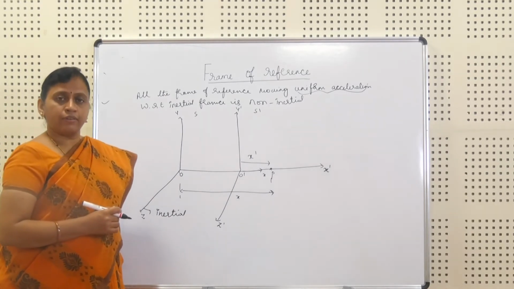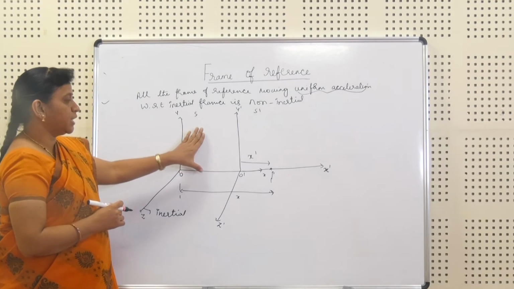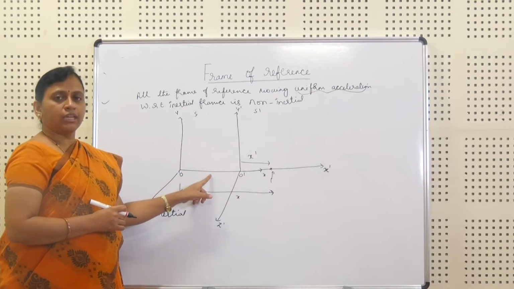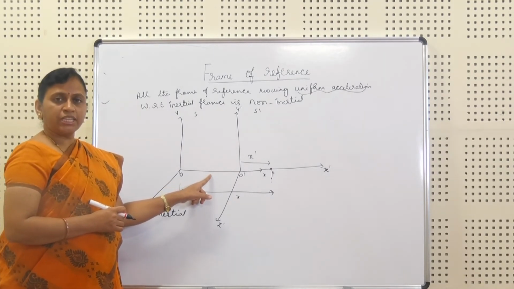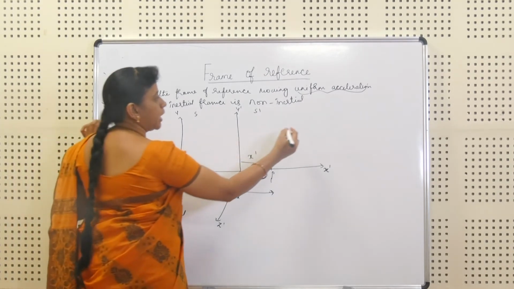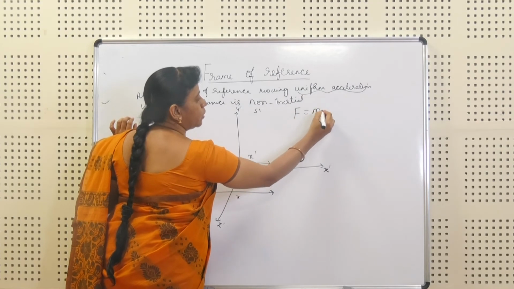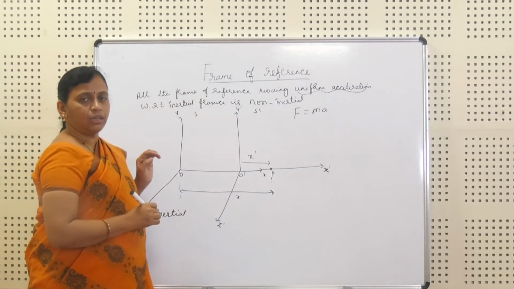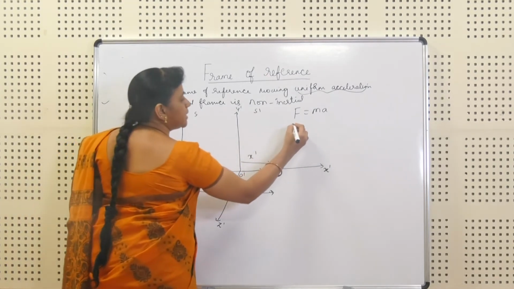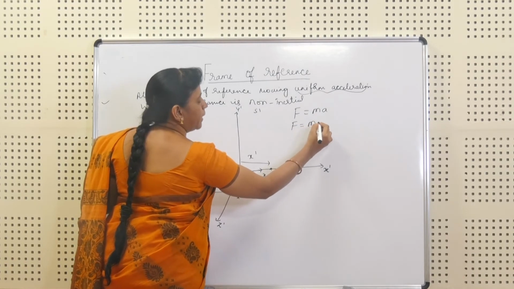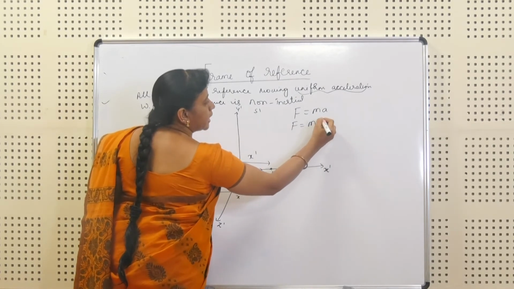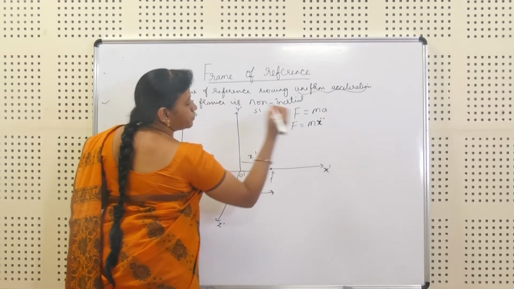Now to start the derivation, first we consider the first frame, the inertial frame. When the particle is moving in an inertial frame, it obeys Newton's law, so we have the equation F is equal to m into a. The particle is moving along the axis X, so A can be written as X double dot.